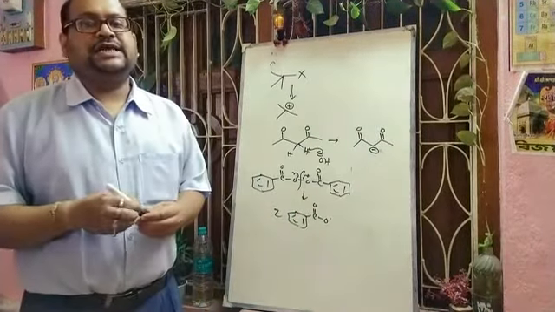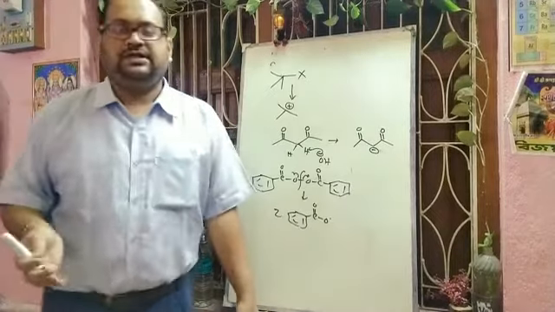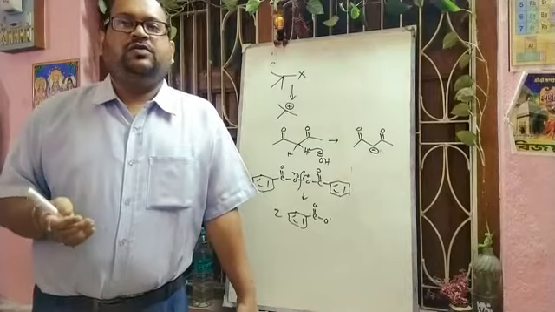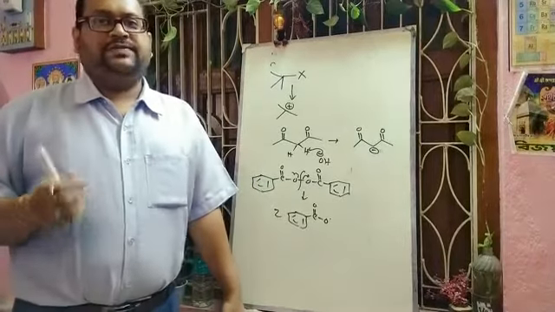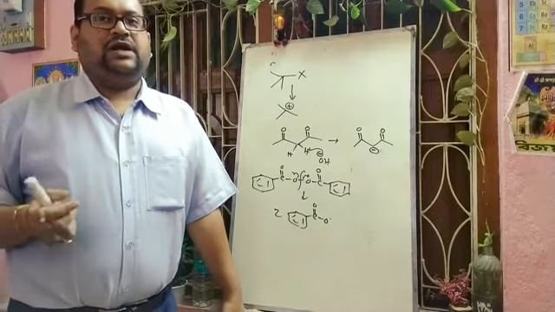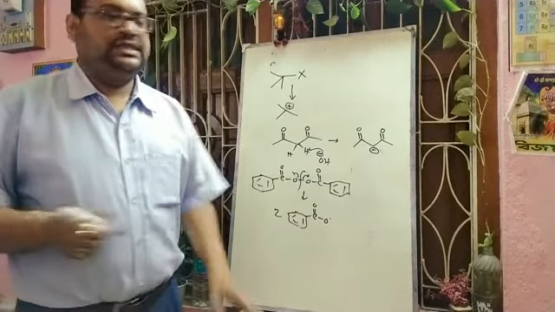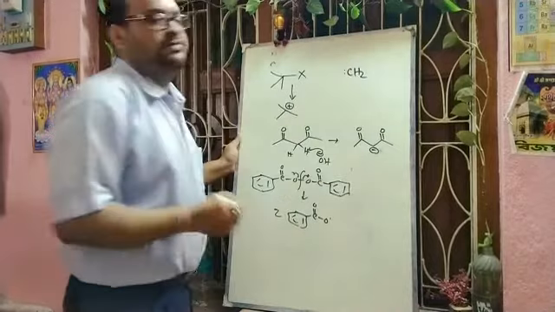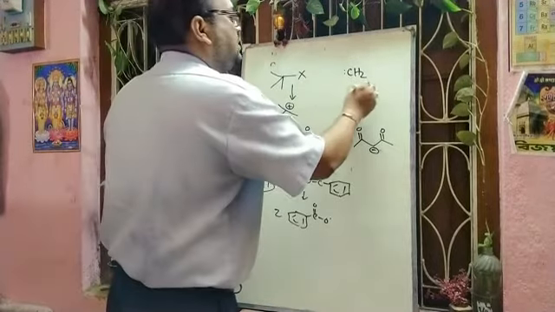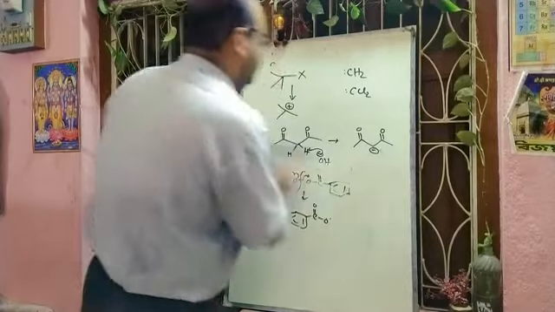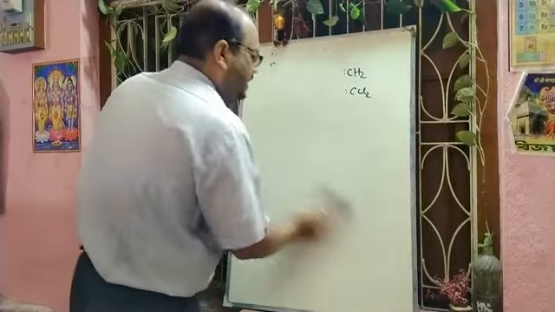Next we will discuss carbene. Carbene, you have no concept, that is why I am discussing. The neutral group of atoms which contain a carbon atom with only 6 electrons in its valence shell, out of which 2 electrons are unshared, are called carbenes, like methylene. This is one carbene. Dichlorocarbene, CCl2. I can show you how carbenes are formed in the Reimer-Tiemann reaction.